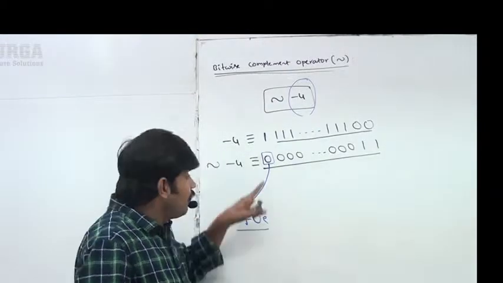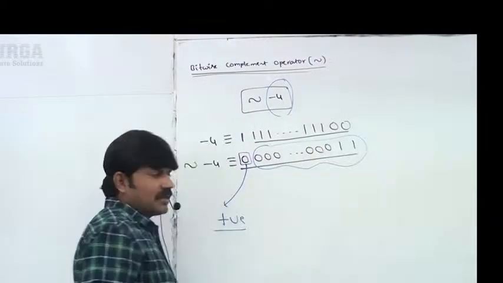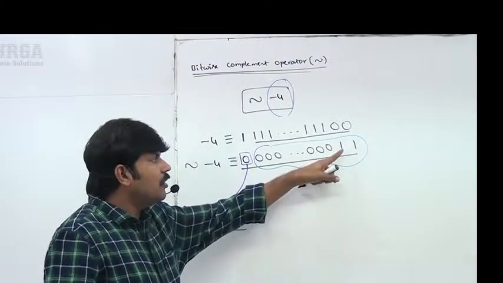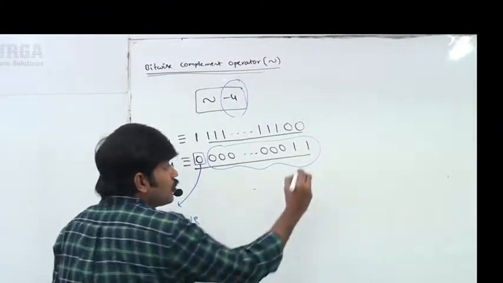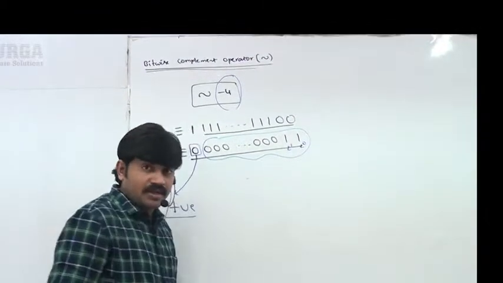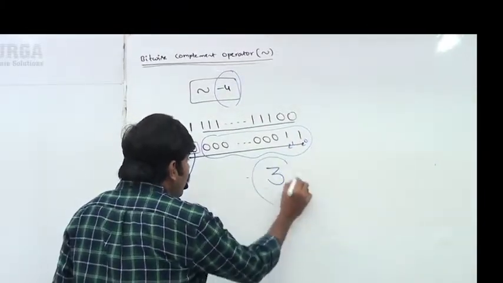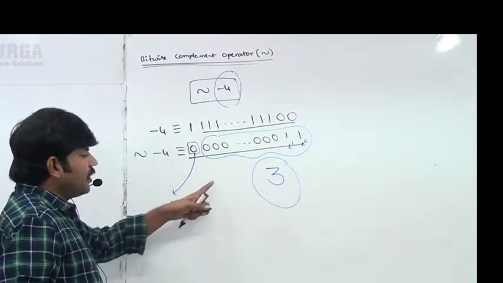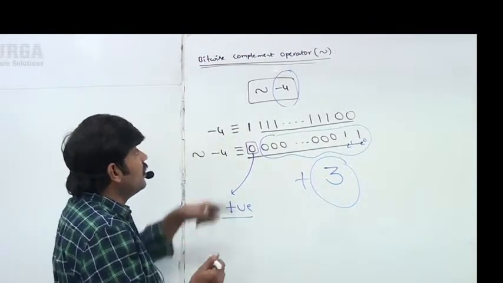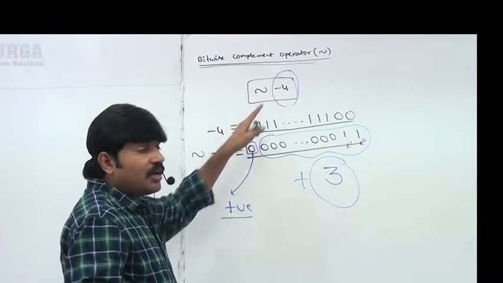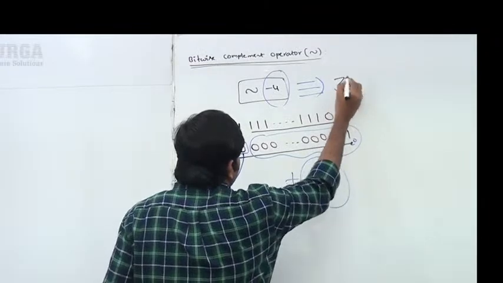If it is a positive number, the remaining bits represent the value directly: 0, 0, 0, 0, 1, 1, binary number 11. Converting to decimal using 2 power 0, 2 power 1, binary 11 is equivalent to decimal 3. So the output is plus 3, meaning 3 is the answer. The bitwise complement of minus 4 is 3.